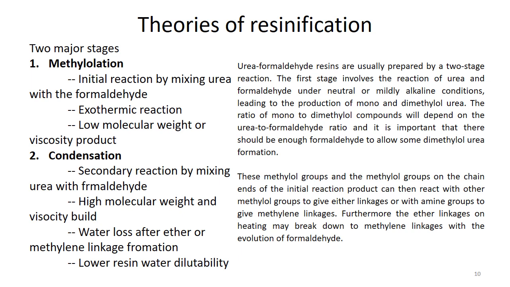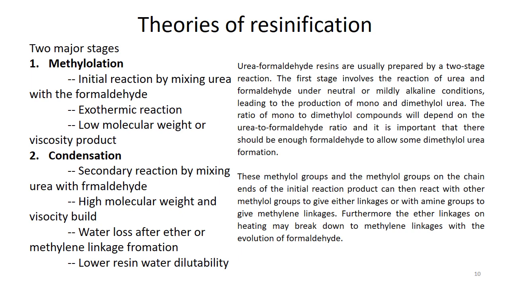That is because formaldehyde has to react with urea. On one side, an NH2 group reacts with formaldehyde, and this gives the monomethylol compound. In the dimethylol compound, both of these NH2 protons are removed and substituted by methylol groups. So the ratio is basically adjusted by the feed ratio of the reactants.